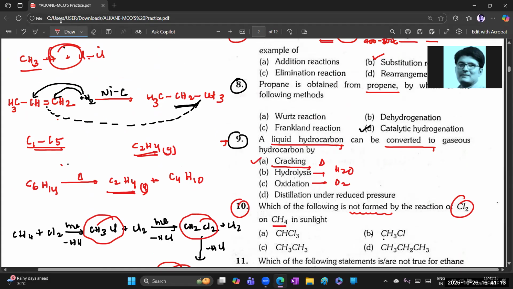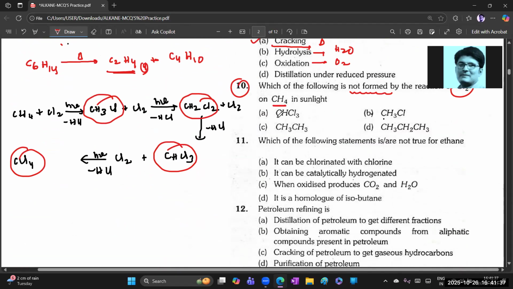This is the chain initiation. In the chain termination, when one methyl free radical combines with another methyl free radical, it gives what? CH3CH3. Chain termination step, last mechanism. So this one is also possible. But propane no; CH3Cl is obtained, CHCl3 chloroform కూడా ఫామ్ అయింది, so this is the answer. This compound is not going to be formed. Clear? Easy question only.